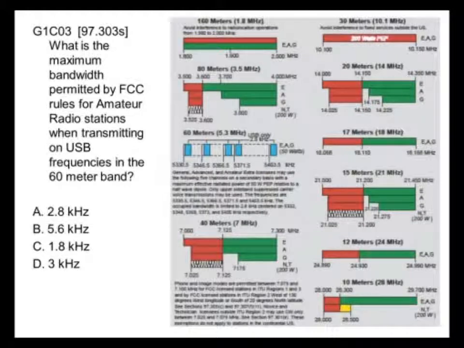What's the maximum bandwidth permitted by FCC rules for amateur radio stations when transmitting on upper sideband frequencies in the 60-meter band? If you look right here, in little tiny letters there, it says USB only, 2.8 kilohertz. So the correct answer is 2.8 kilohertz.